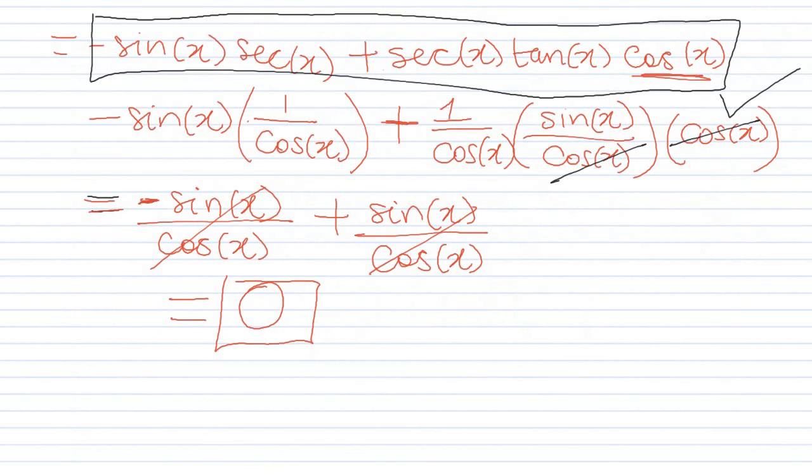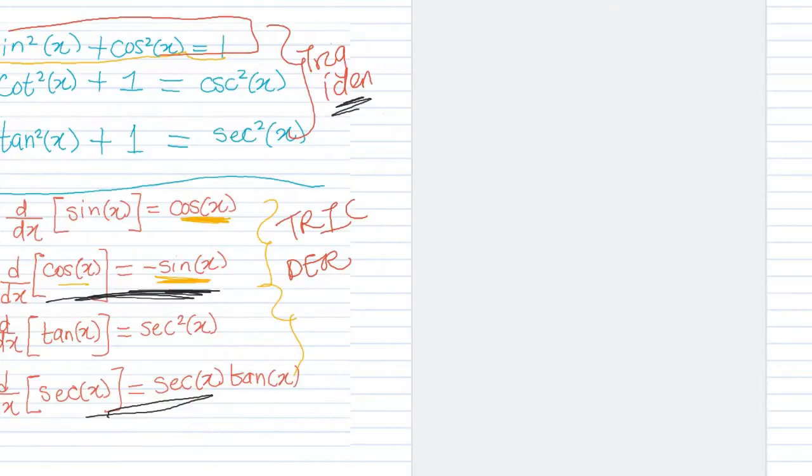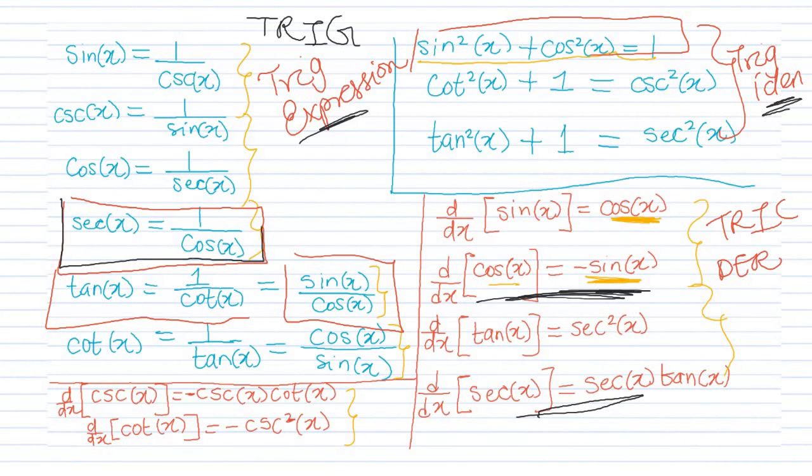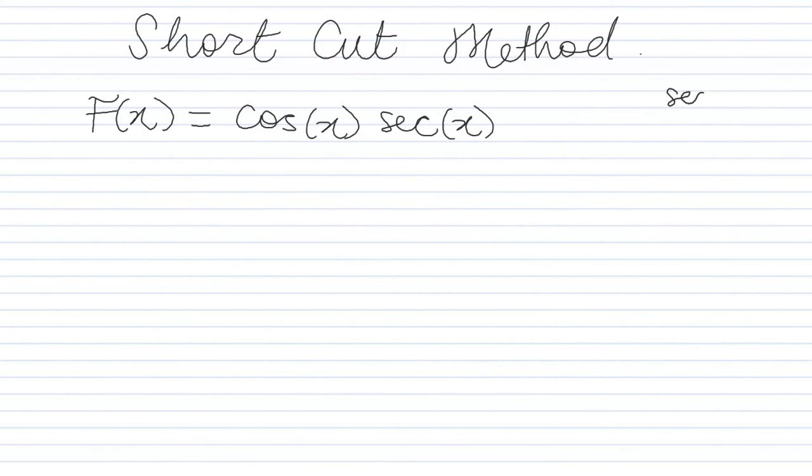So that is what we've done so far. Now that we've done this, the work is not done. We can now do a shortcut method, which I'm going to teach you in case you have a multiple choice question and you don't have time. So now we were given the function f of x equals cosine of x, secant of x, right? Remember what we said secant x was? We said secant x was the same thing as 1 over cosine x, right?